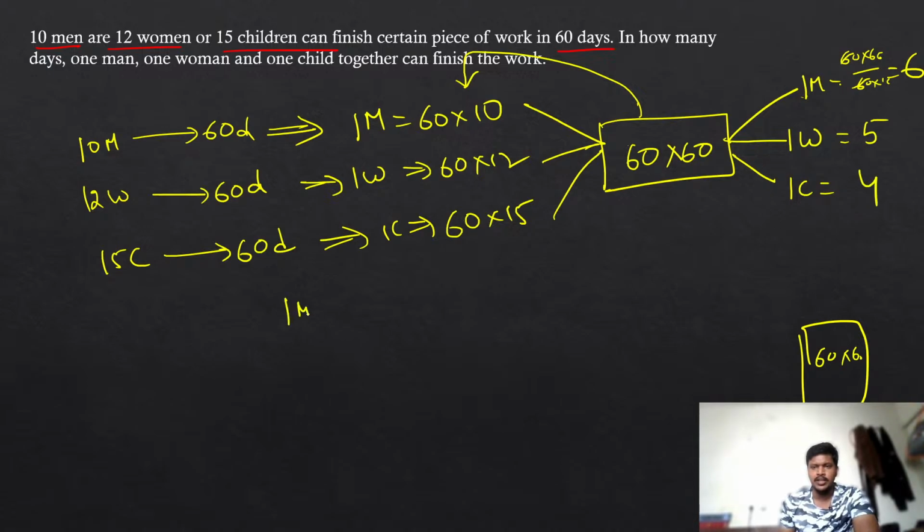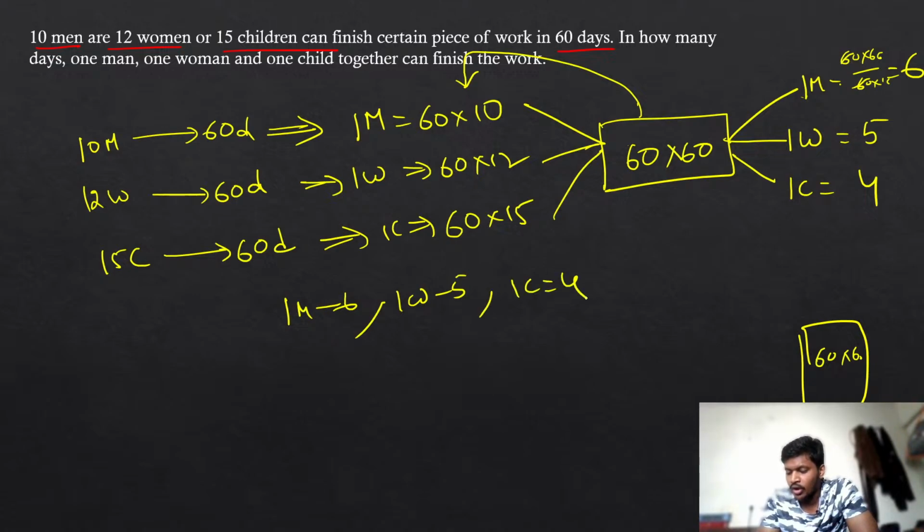So one man can eat 6 chocolates, one woman can eat 5 chocolates, one child can eat 4 chocolates. Guys, there is nothing wrong if you are taking LCM. That's also completely fine. But I don't want to do LCM. I just want the answer, and I know that whatever I do, my answer is going to be the same. So why worry about the LCM and all?